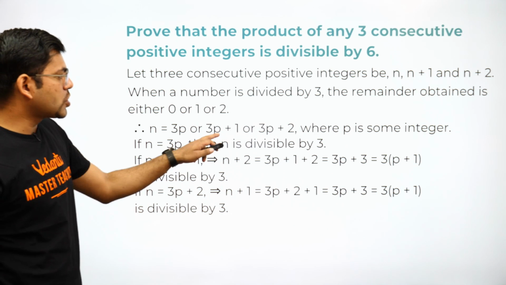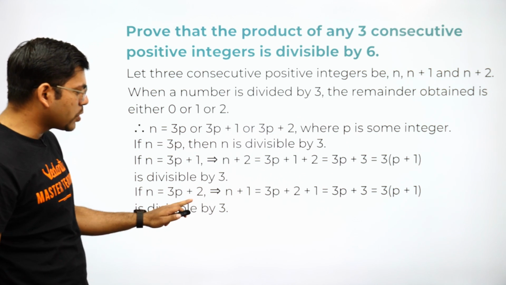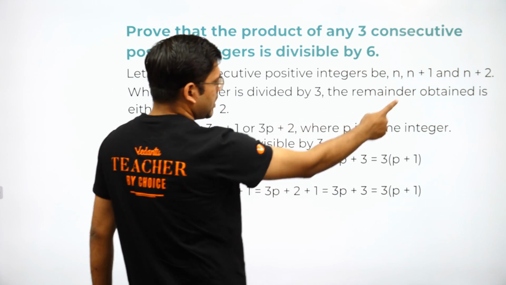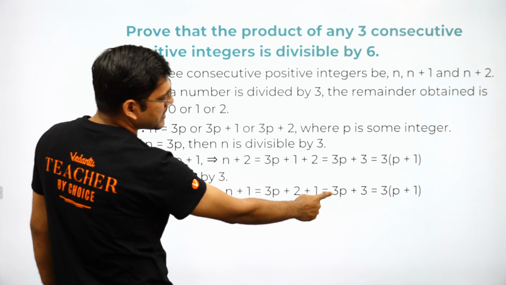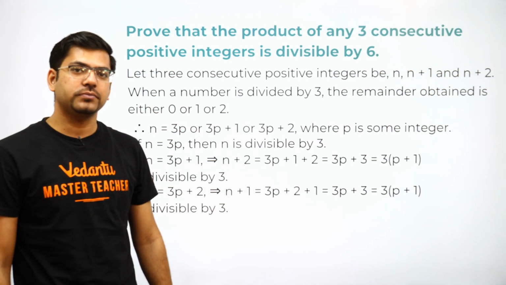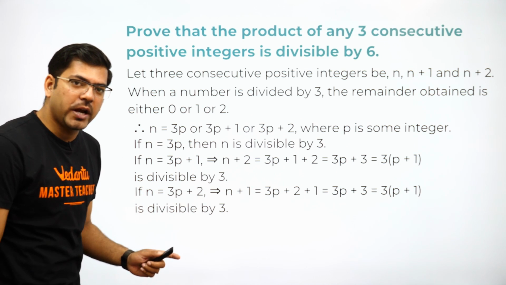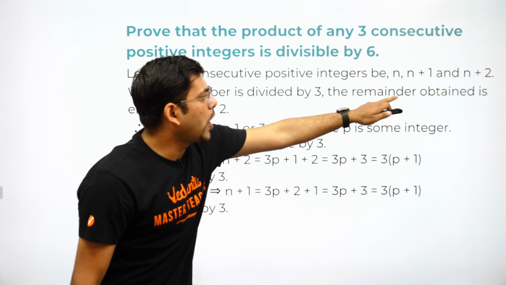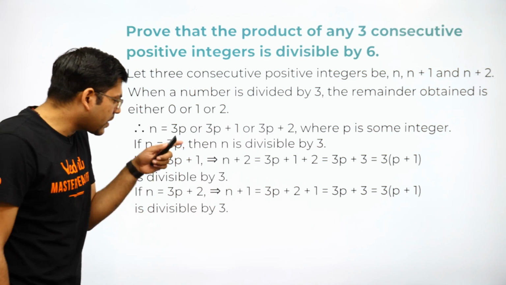Say, if n is not even 3p plus 1, then it will be 3p plus 2. So if n is equal to 3p plus 2, the second number n plus 1 would be 3p plus 2 plus 1, that is again 3p plus 3, which is 3 times p plus 1, isn't it guys? So this is again divisible by 3. Now what I have made you understand is that in each and every case either n, n plus 1 or n plus 2 is divisible by 3. That is what we had to show.